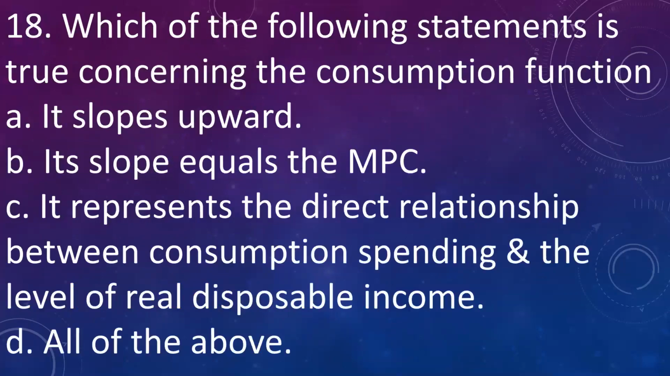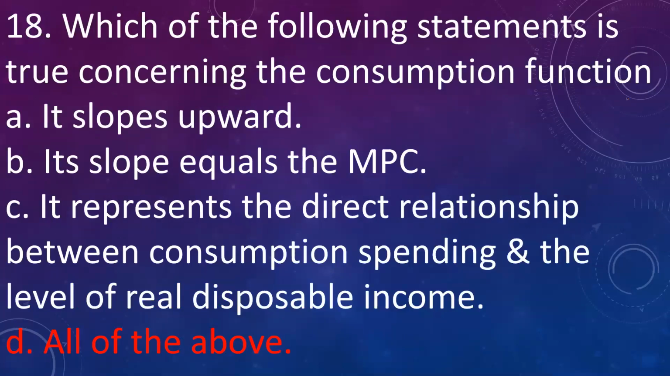Our next question is, which of the following statements is true concerning the consumption function? A. Its slope is upwards, B. Its slope equals the marginal propensity to consume, C. It represents the direct relationship between consumption spending and level of real disposable income, D. All of the above. Answer is D, all of the above.